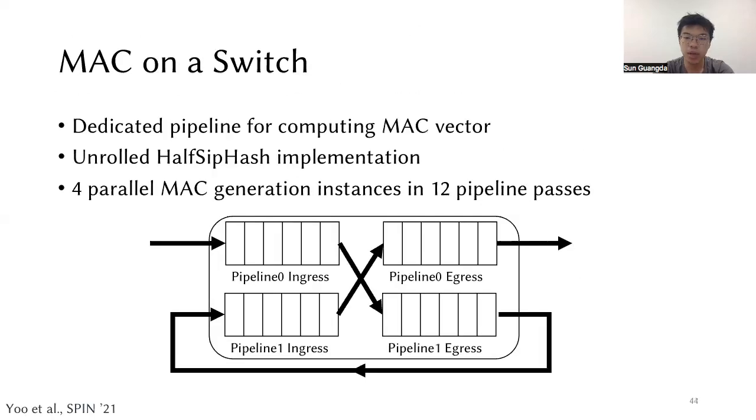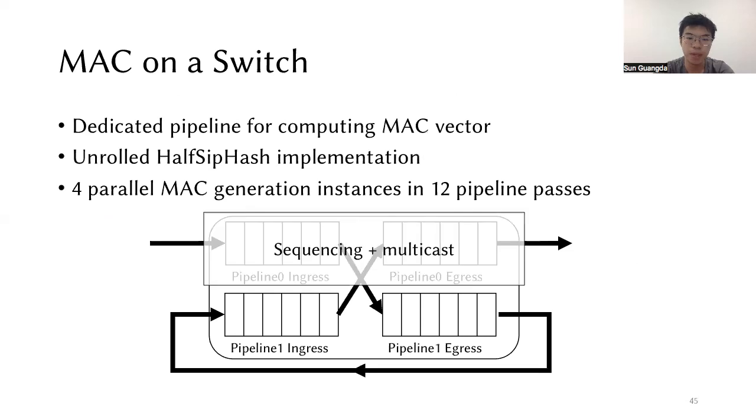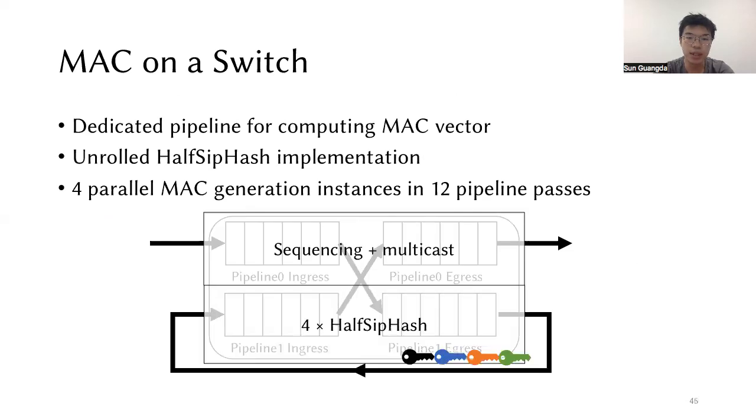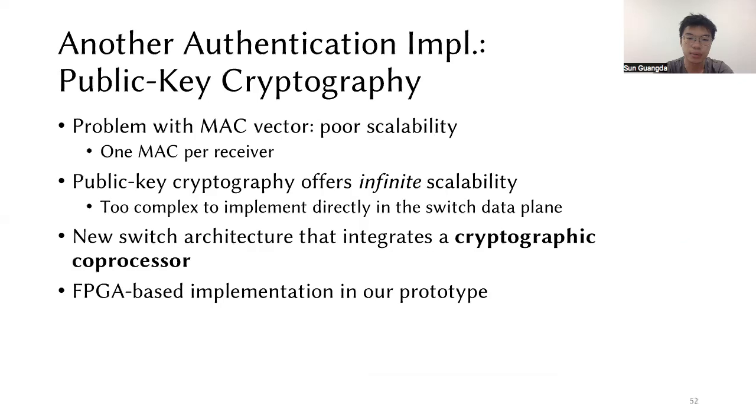The implementation uses two pipelines of a programmable switch. Pipeline 0 is for sequencing and multicast, and Pipeline 1 deploys 4 parallel MAC generation instances in 12 pipeline passes. When a message arrives at the switch, it enters from Pipeline 0 and gets sequenced. Then it is forwarded to Pipeline 1, recirculated back to ingress, and generates a vector of 4 MAC signatures. Then it is forwarded back to Pipeline 0 and gets multicast.